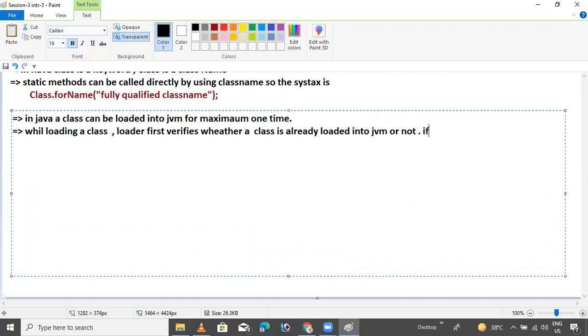If it is not loaded, then it will be loaded. If it is already loaded, then it will be skipped.